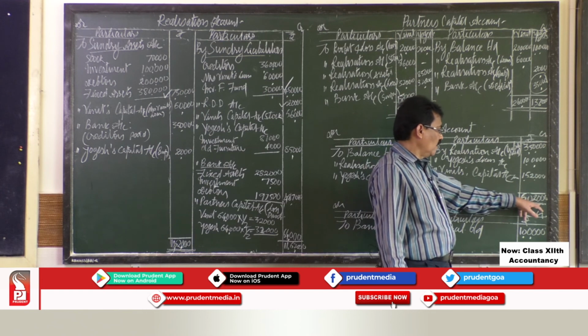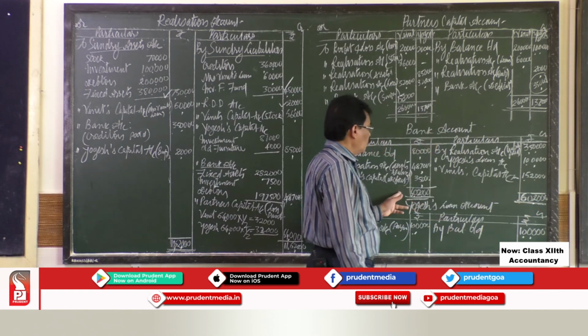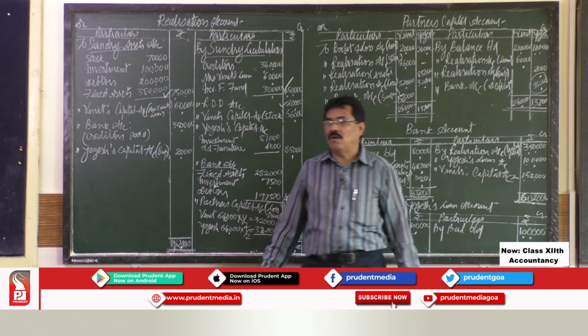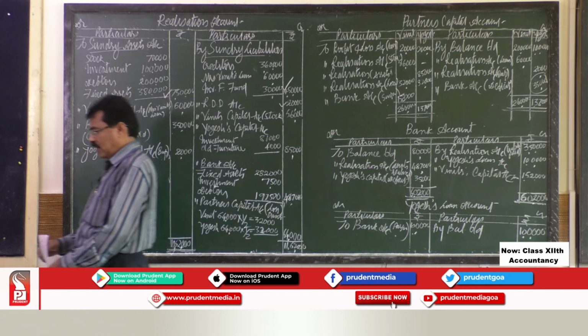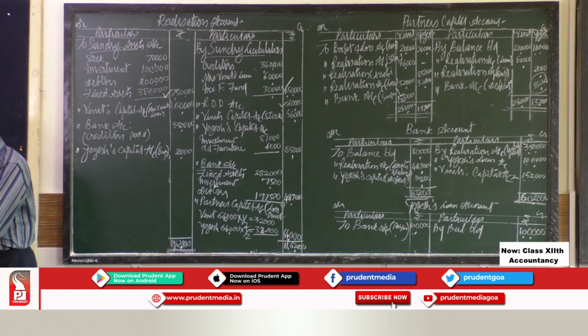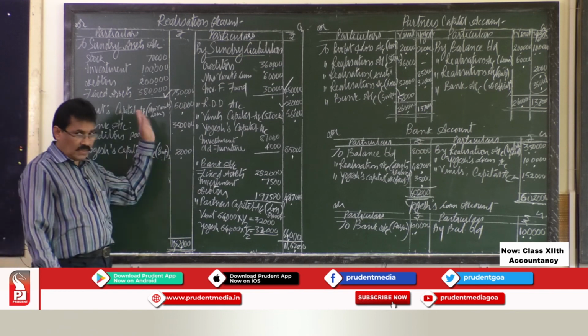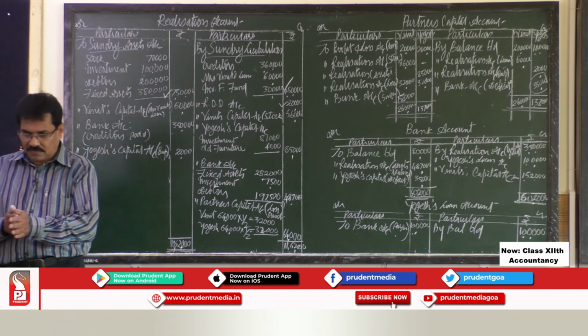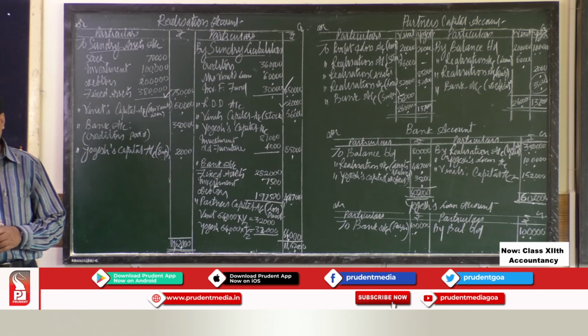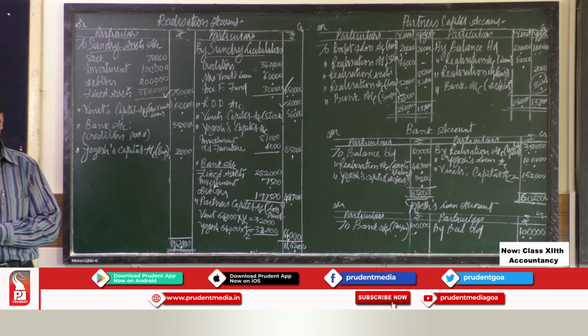So this also comes to 6,02,000. So the bank account tallies, which means our books of accounts are settled, our books of accounts are closed. So this is how you have to settle the books of account on dissolution of a partnership firm.